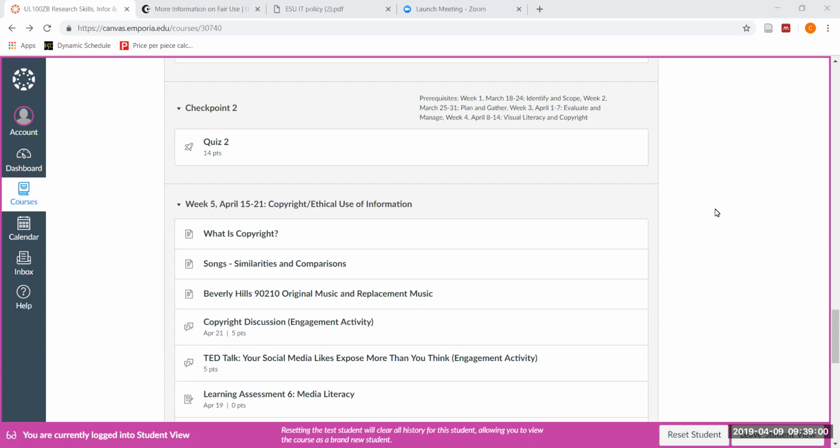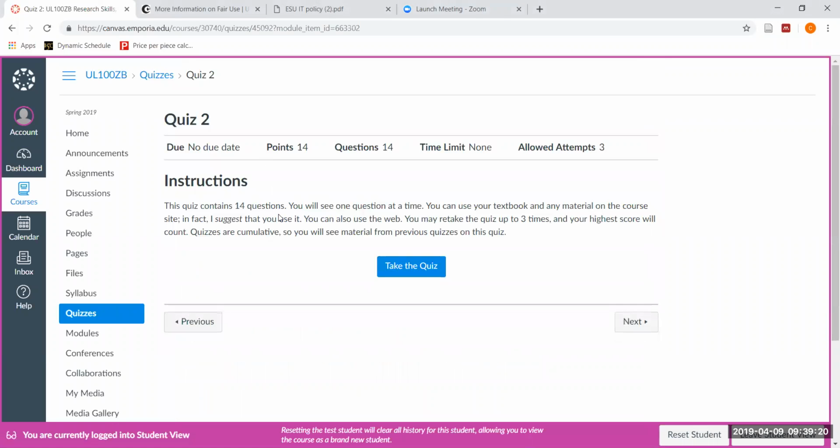The first part I want to show you is that you are now ready for something called Checkpoint 2, Quiz Number 2. If you choose to do this quiz, you can earn a maximum of 14 points that will go through to your credits for your engagement activities. This is very similar to Quiz 1. It has 14 questions. You will see one question at a time.